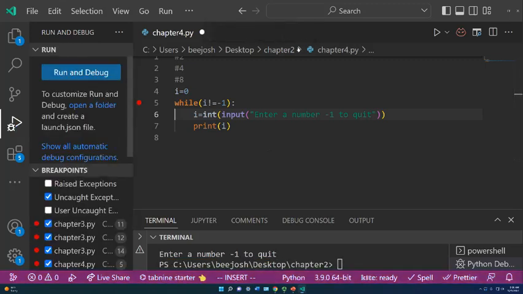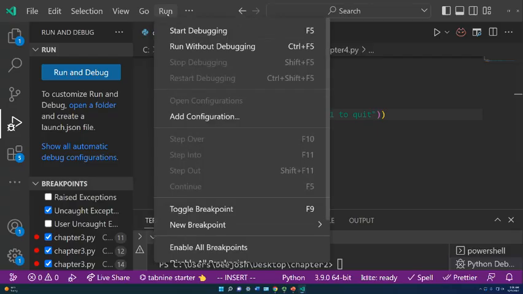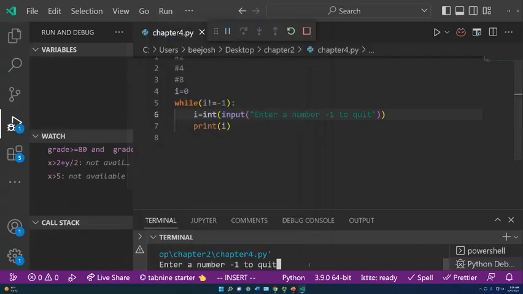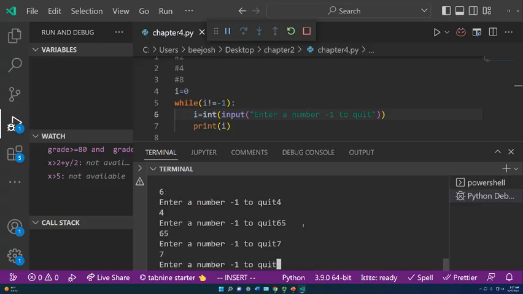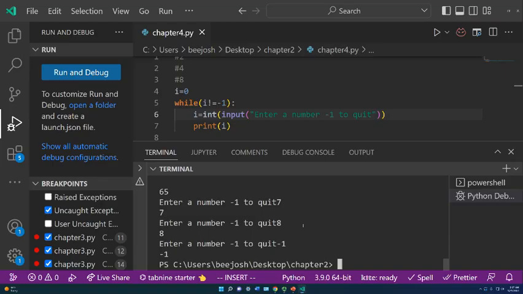Okay, so essentially, I'm going to do this without debugging. And what this does is it just continues to run. And you can continue to put a number in. Here I am just putting my numbers in and printing them over and over again. And it's not until I hit -1 to quit that the program comes out. That's an idea of a sentinel.